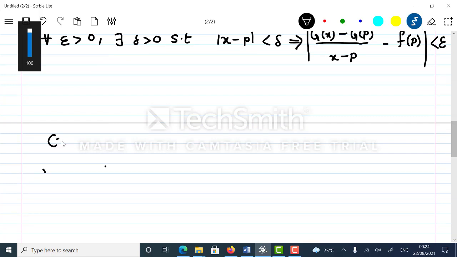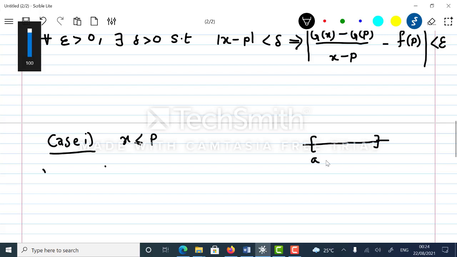So case 1, if x is less than or equal to p. This is my a, this is my b, so x is somewhere here, so x can be anywhere between a to p, so this is my p. So if x is less than or equal to p, this would imply x minus p is less than or equal to 0. This would imply the modulus of x minus p is basically minus (x minus p).